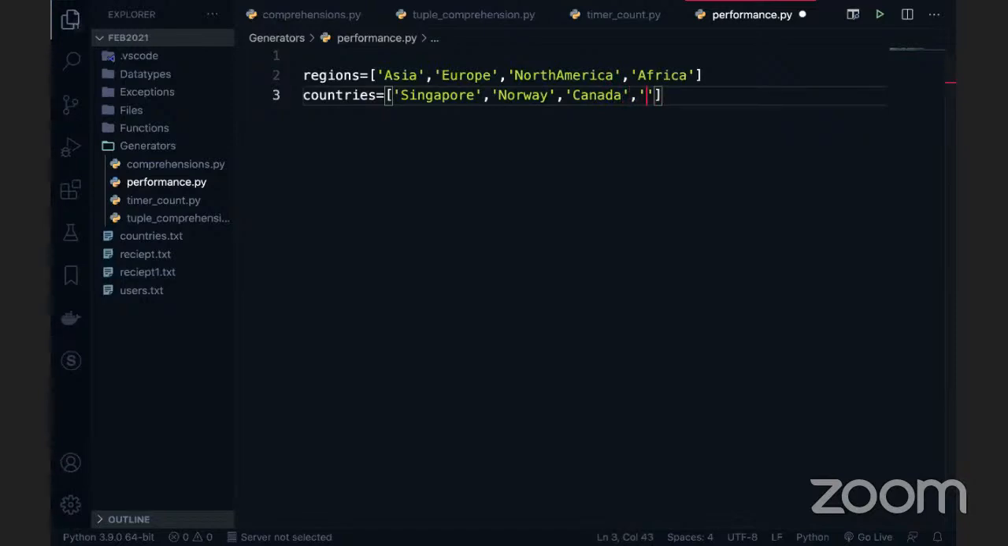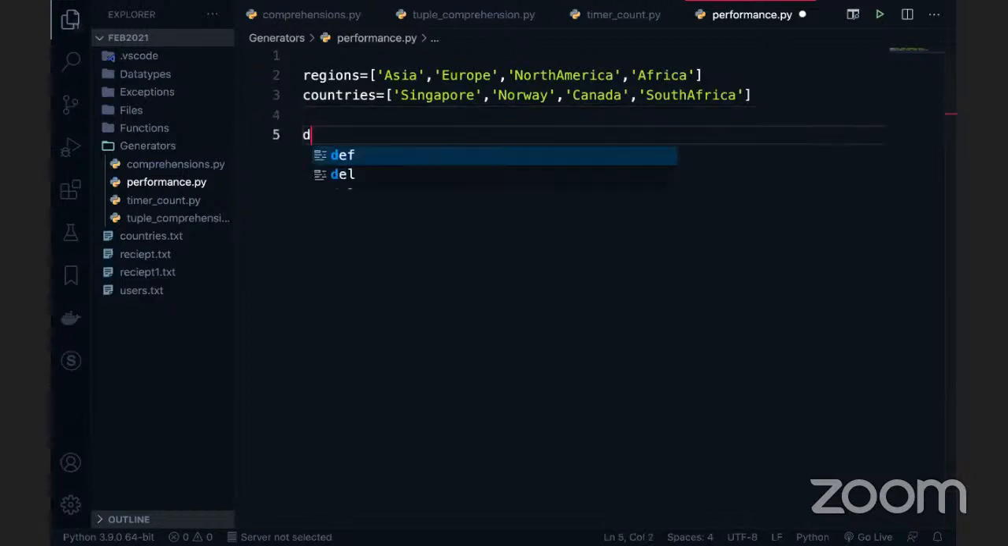Africa is something like South Africa, or any country which you want. These are the regions and countries we have. So what I want to do is take two functions. One function is generating the action, the same action, but one I will do with the list, and one I will do with the generator.